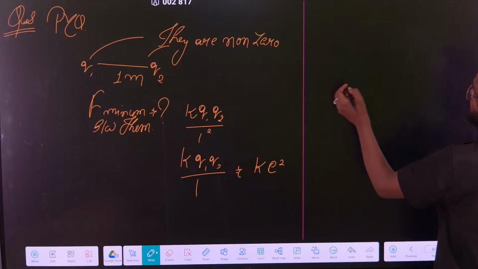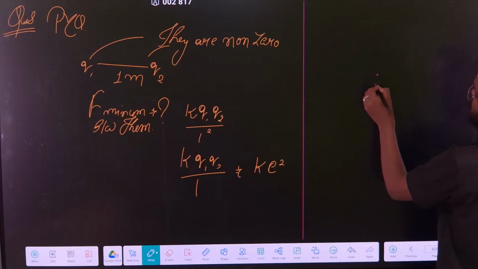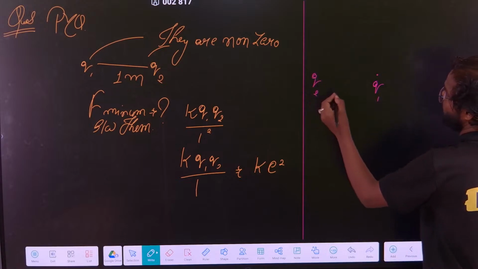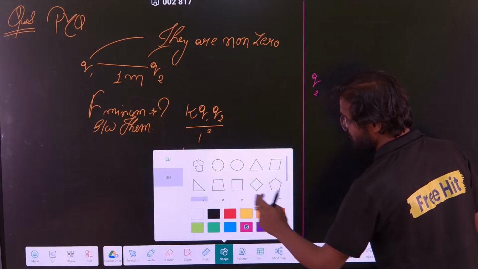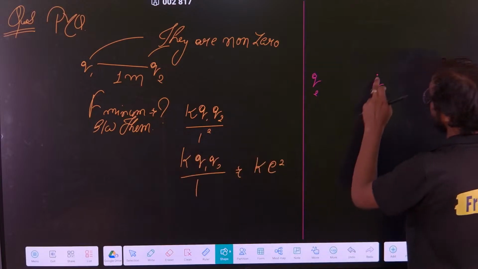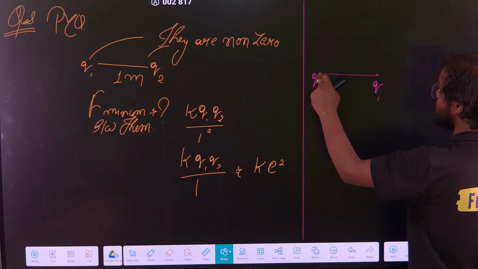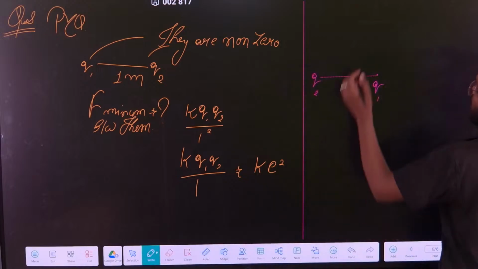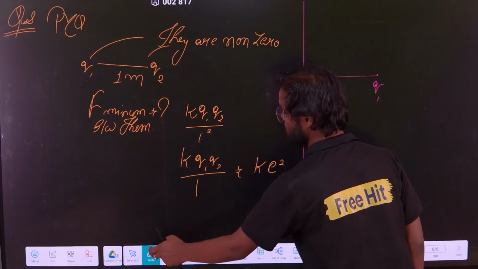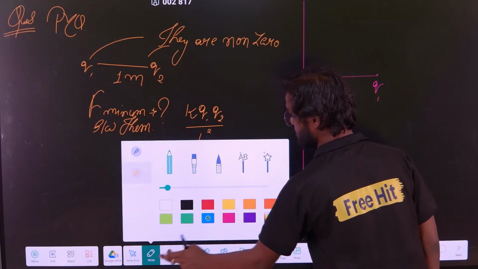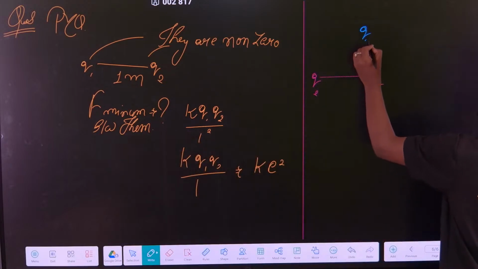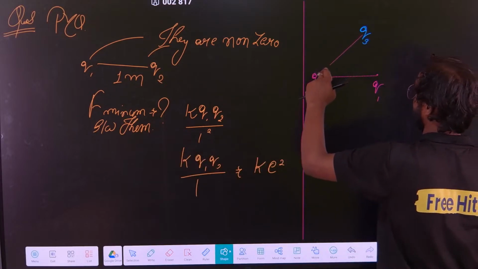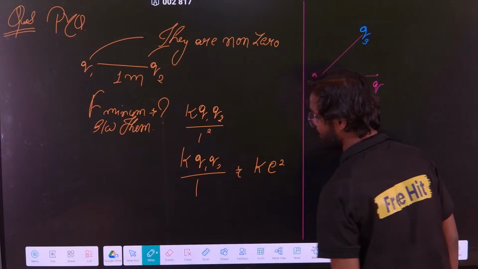Suppose there is a charge Q1, and suppose there is another charge Q2 also there, and suppose there is another charge Q3 also there, and all are positive.